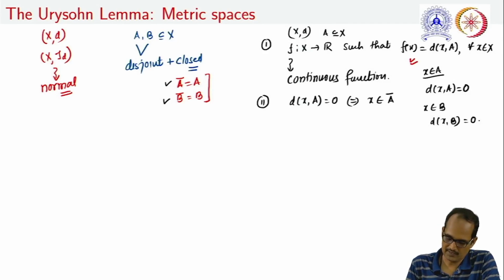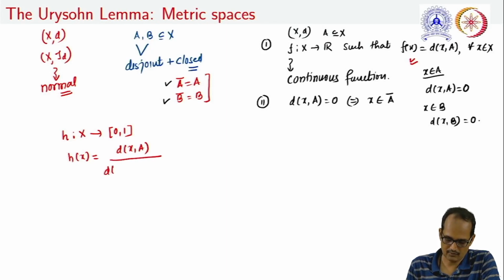Let us take this function h from X to R, or rather, instead of R, the closed interval [0,1], such that h(x) is equal to d(x, A) divided by the sum of d(x, A) and d(x, B).